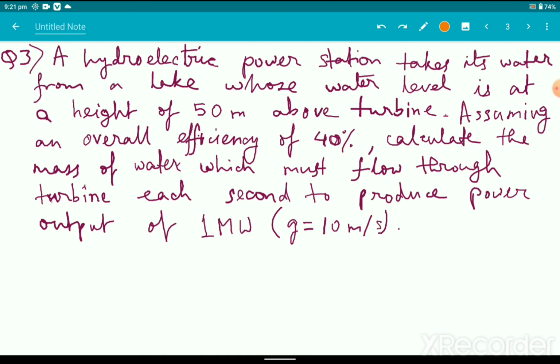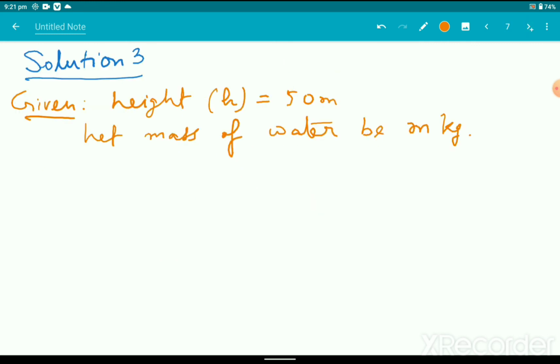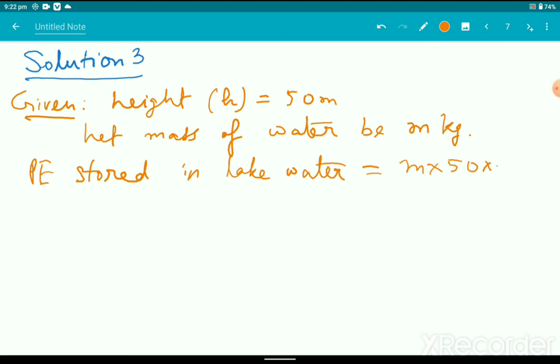So you can say that the potential energy stored in lake water equals mgh. So its mass is m, h is 50 into g.